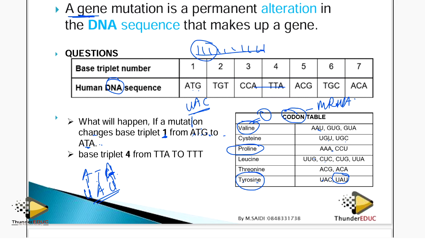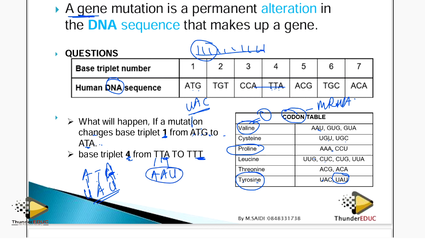Then you're saying, now what happens if base triplet number 4, TTA, changes to TTT? So we have to find out: T goes with A, and then T goes with A, and then A goes with U, because this is messenger RNA.